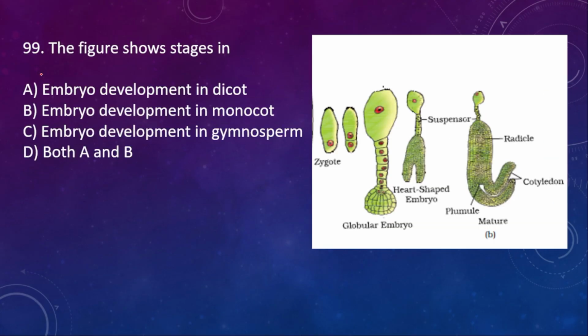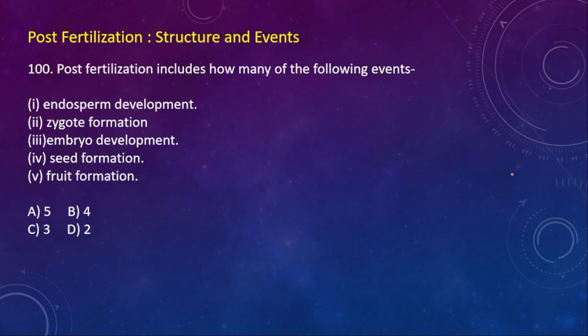99. The figure shows stages in embryo development in dicot, monocot, gymnosperm, both A and B. Here the right option is option A, dicot. Why? Because it is having 2 cotyledons. Common sense it is. So these are the questions from post fertilization structures and events, and century question of today's class, day 11. 100th question. Post fertilization includes how many of the following events? Endosperm development, zygote formation, embryo development, seed formation, and then fruit formation. Here the right option is option B, 4.